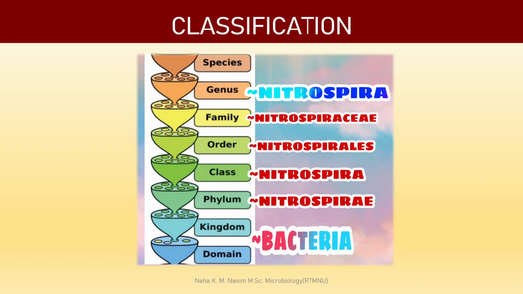Okay, so first let's see the classification of Nitrospira. Nitrospira belongs to the domain bacteria, in the phylum Nitrospira and the class Nitrospira, order Nitrospirales and the family Nitrospiraceae. Inside this family, the genus is Nitrospira. Okay, inside this genus there are so many species of Nitrospira.